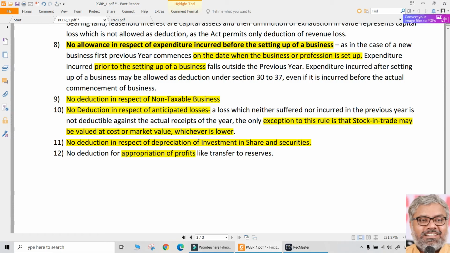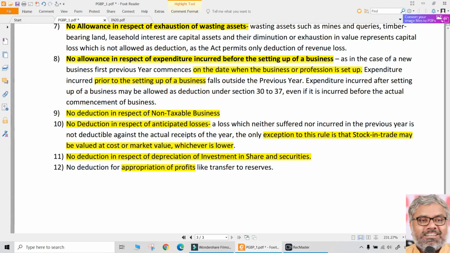These are common conceptual points we should know. If not already, at least now we should know. Appropriation of profits is different, expenditure is different. Unrealized losses are different. If at all there are shares, let us say somebody purchased shares and it is stock in trade for him. He has purchased it for 1 lakh rupees. At the time of balance sheet, the value of the shares in the market is only 80,000. 20,000 is loss. Can he claim that as loss? Answer is no, he cannot. That is not possible. Depreciation of investment in shares and securities cannot be claimed as deduction because it is an unrealized loss. In income tax, it is not possible.